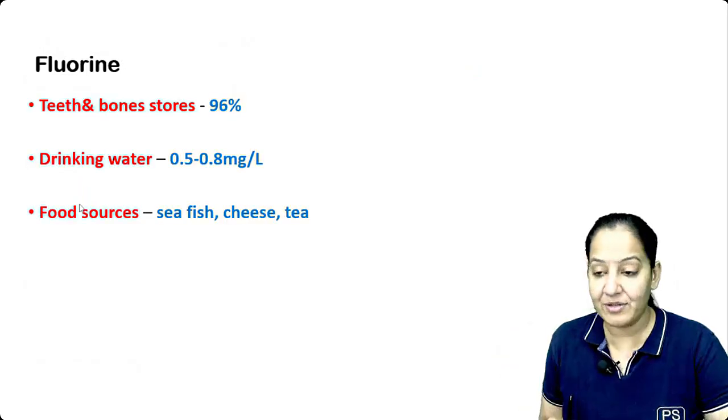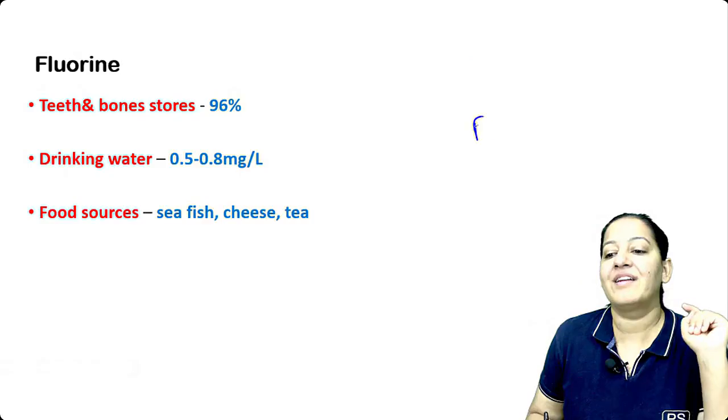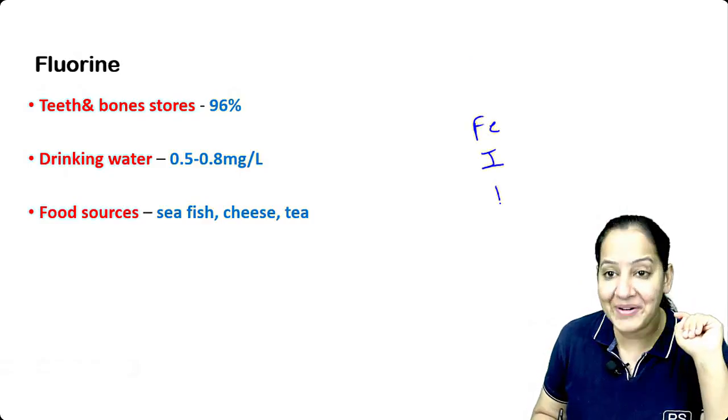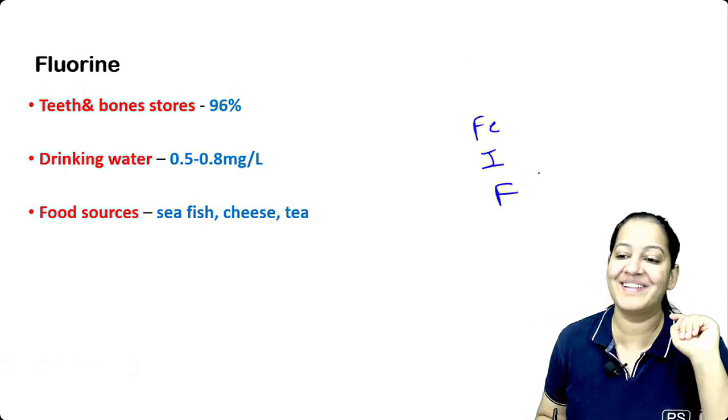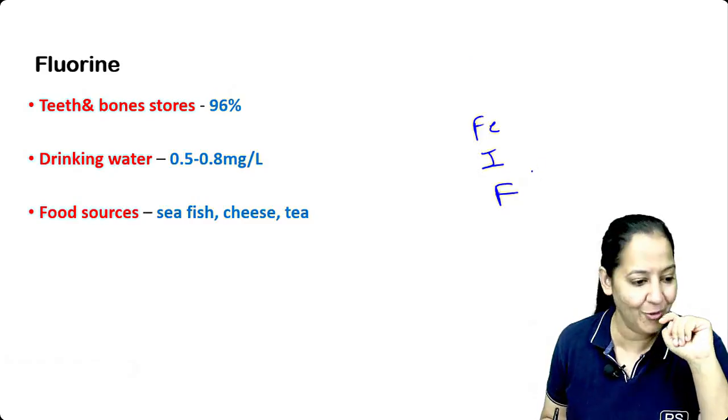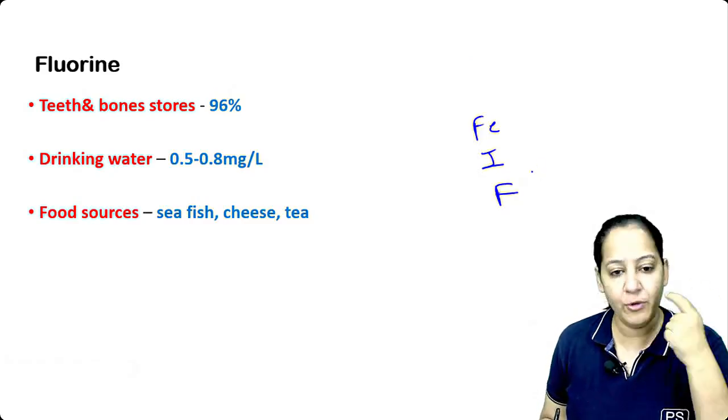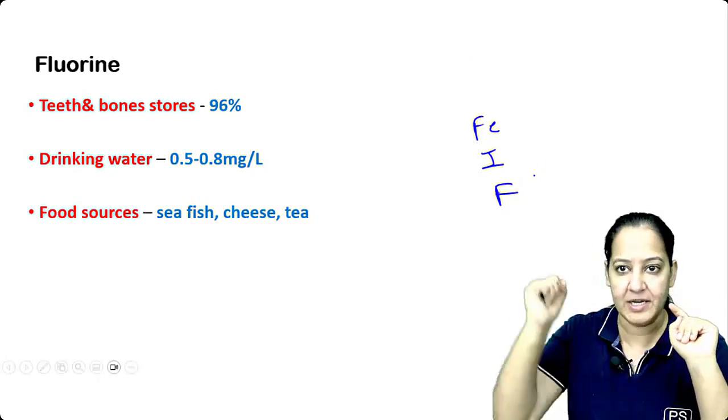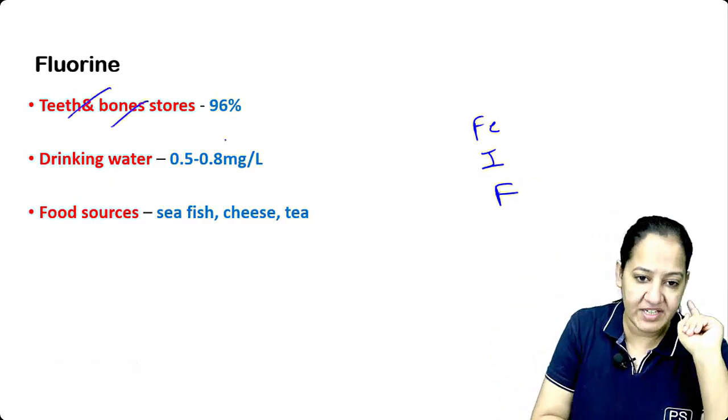Coming to the last mineral, that is fluorine. We are done with the iron. We are done with the iodine. The third and last mineral we have to cover here is fluorine. So let's start fluorine. Where is fluorine present in the human body? 2 things: teeth and bone. So in our teeth and bone, fluorine is present.